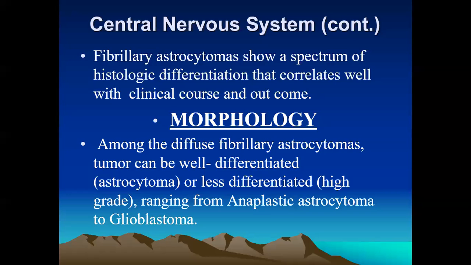So high grade to anaplastic astrocytoma, and from anaplastic to glioblastoma multiforme. There are 4 grades of astrocytoma, from well differentiated to less differentiated, to anaplastic, and they can go into glioblastoma. This is a very highly anaplastic tumor.